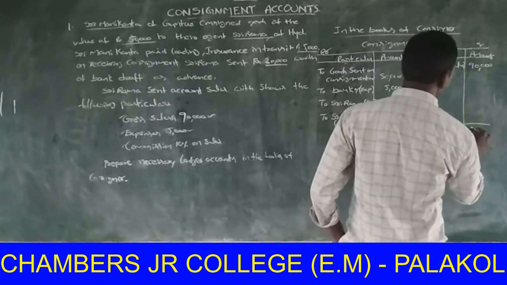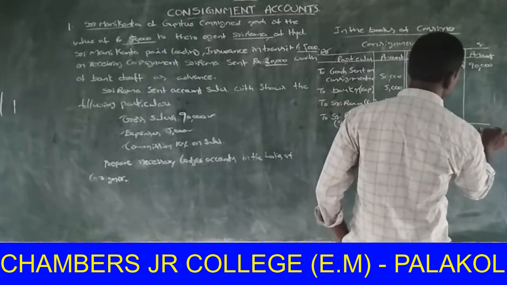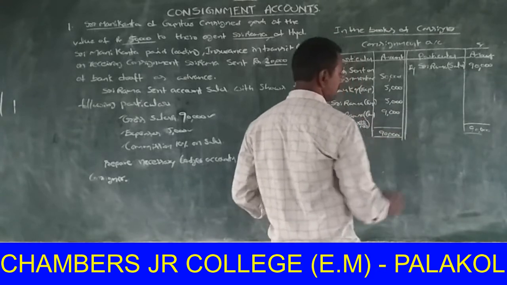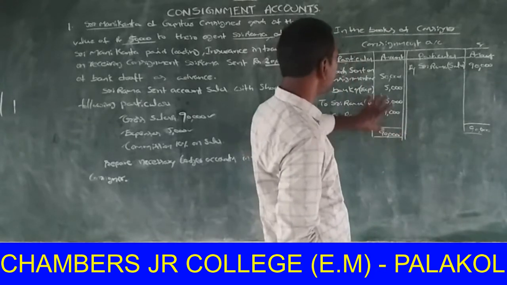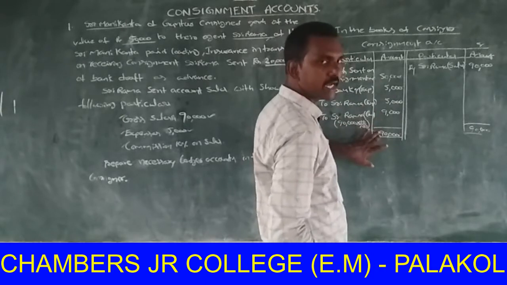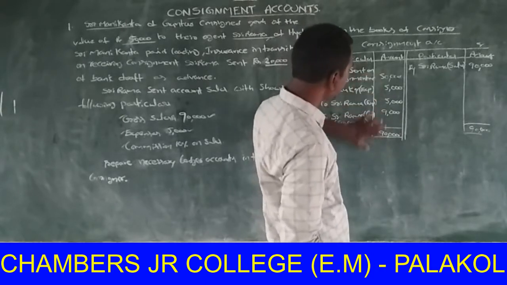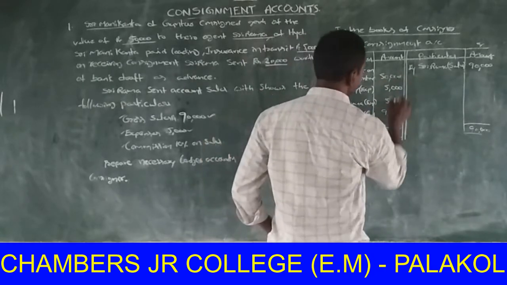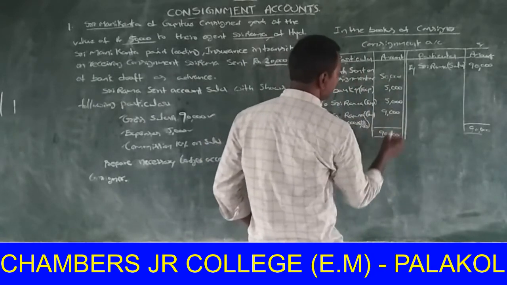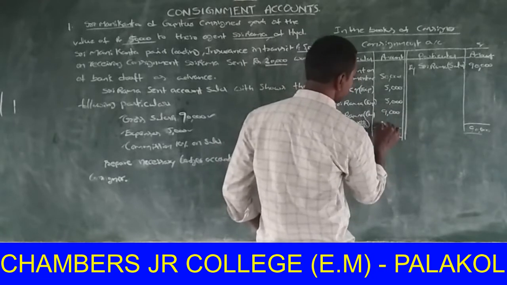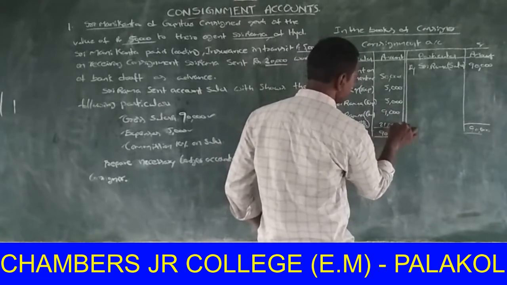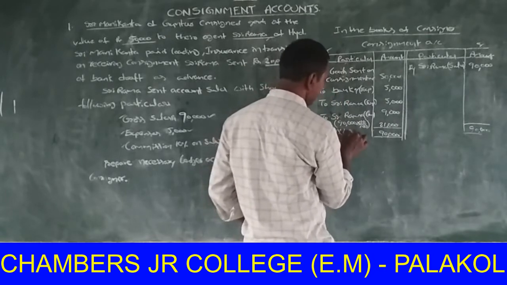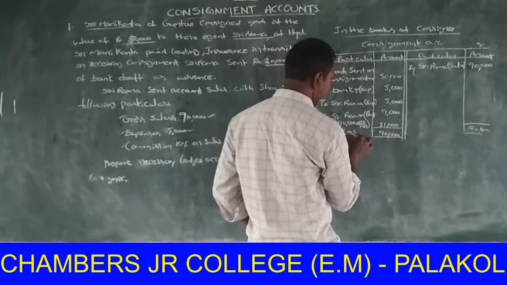Now take the total on the credit side, 90,000. We also total the debit side. The difference between credit and debit: 90,000 minus 69,000, the difference is 21,000. This is profit, transferred to profit and loss account, in brackets profit.